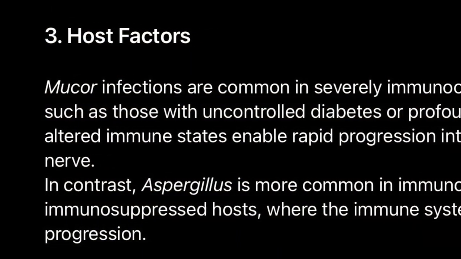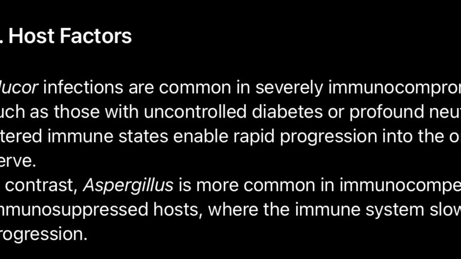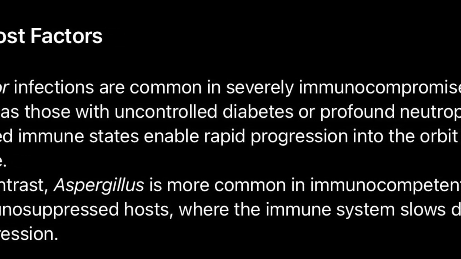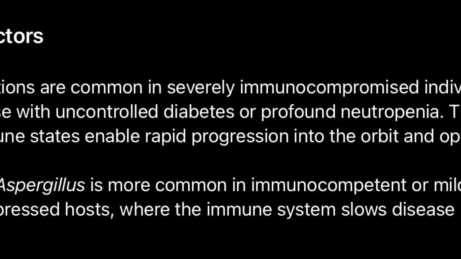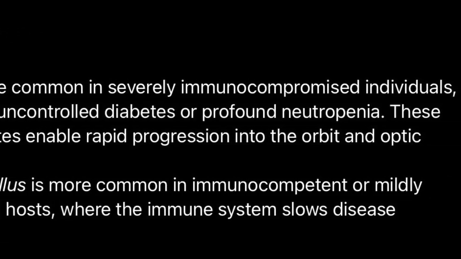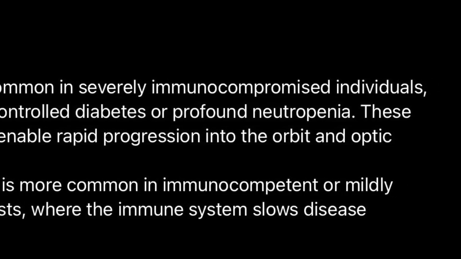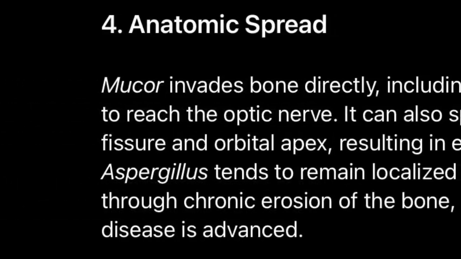Mucor infections are common in severely immunocompromised individuals, such as those with uncontrolled diabetes or profound neutropenia. These altered immune states enable rapid progression into the orbit and optic nerve. In contrast, Aspergillus is more common in immunocompetent or mildly immunosuppressed hosts, where the immune system slows disease progression.